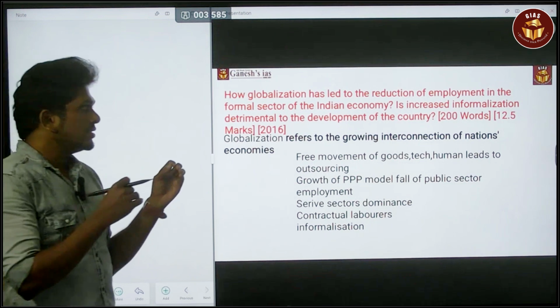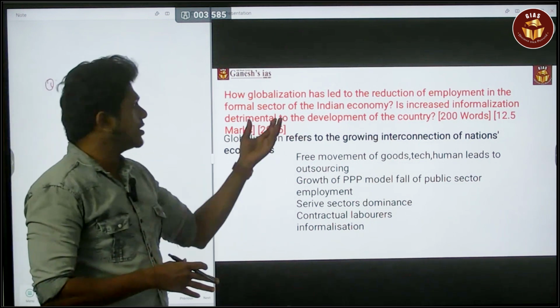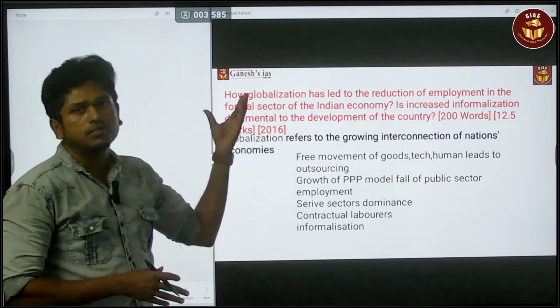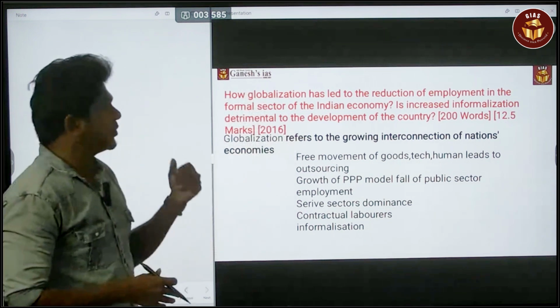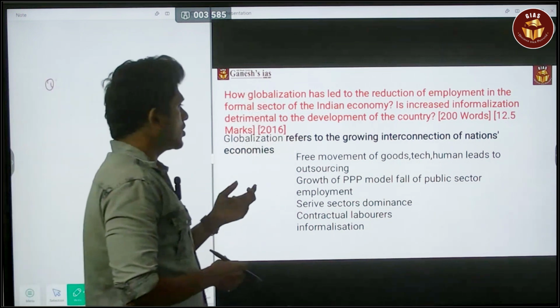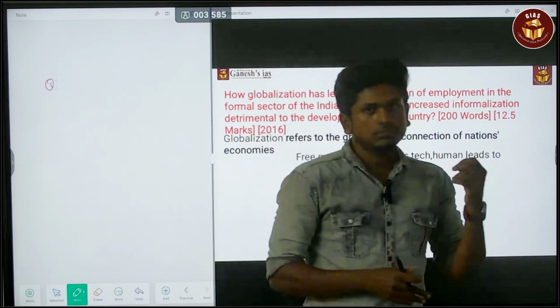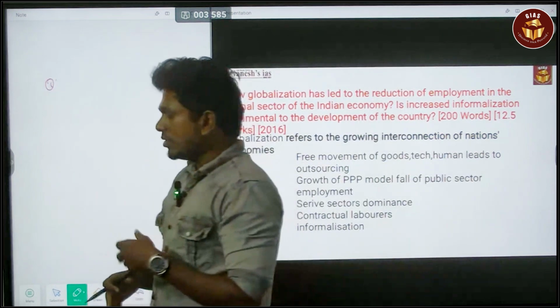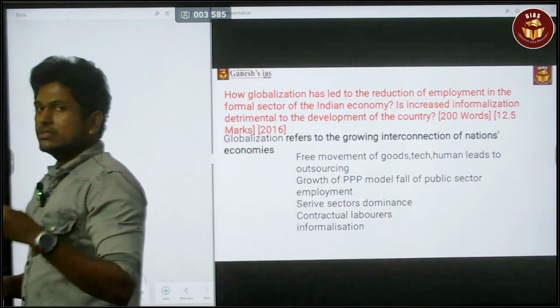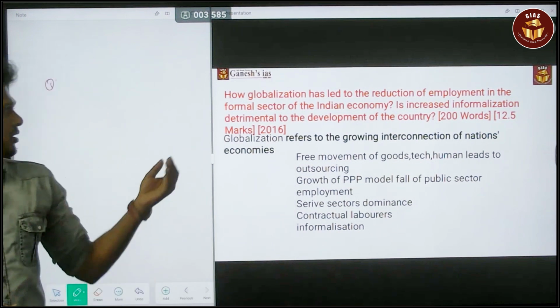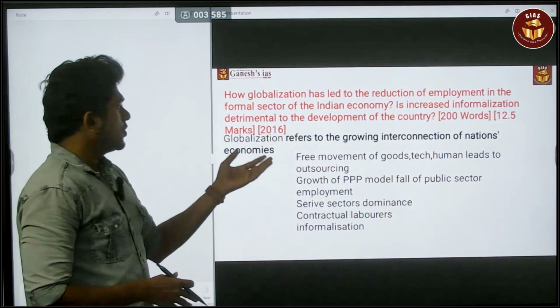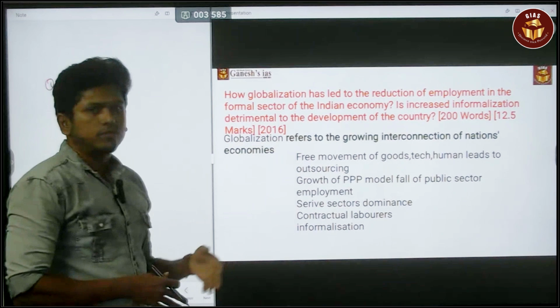This is the body of the answer, and you are just addressing the first part of the question. Next, the second part is: is increased informalization detrimental to the development of the country? You can say yes or no, but it is true that increased informalization is detrimental to the development of the country.